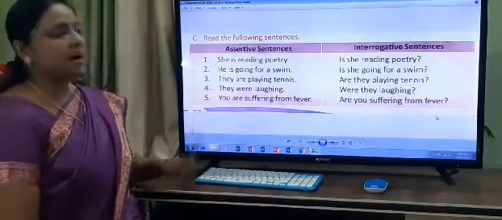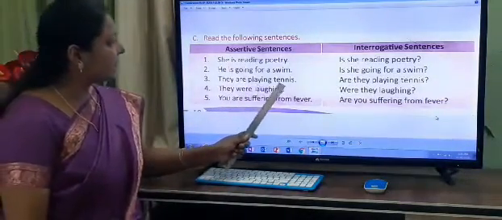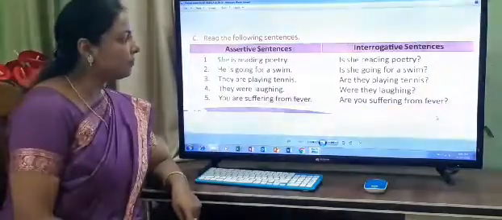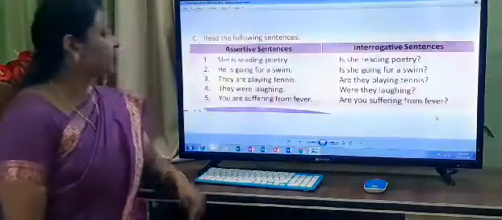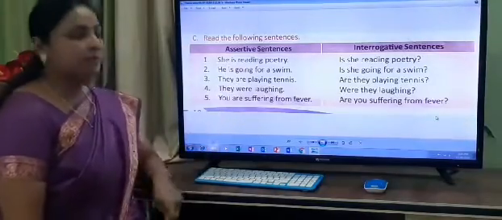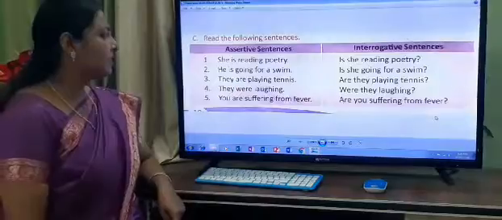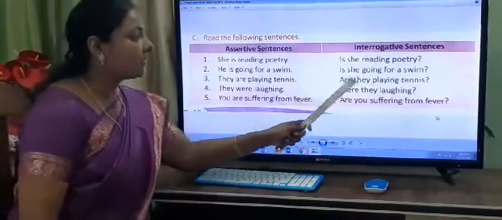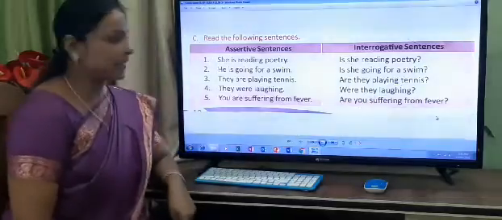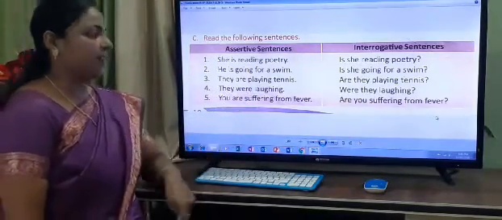Now the third example it has given: they are playing tennis. And when we change into the interrogative sentence, we will take what? Helping verb. What is the helping verb, children, here? Are. So we will start with are. Are they playing tennis? They were laughing.